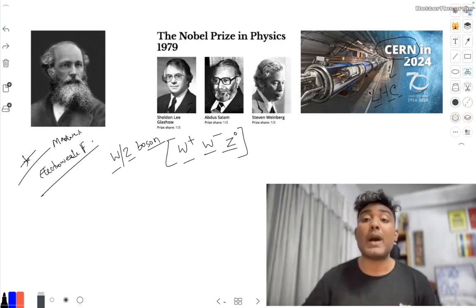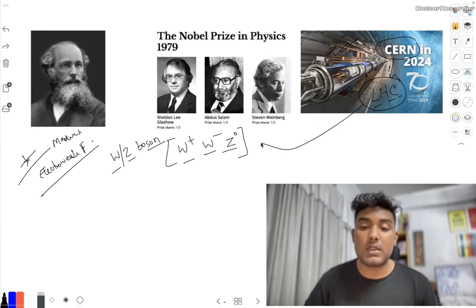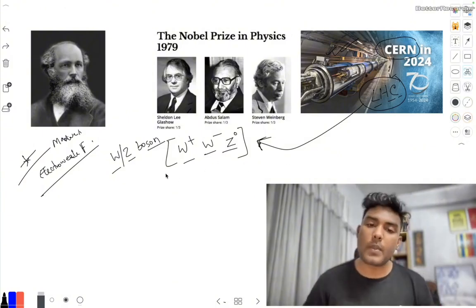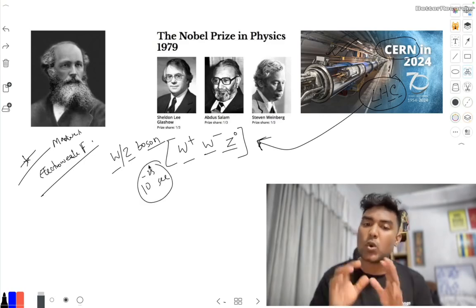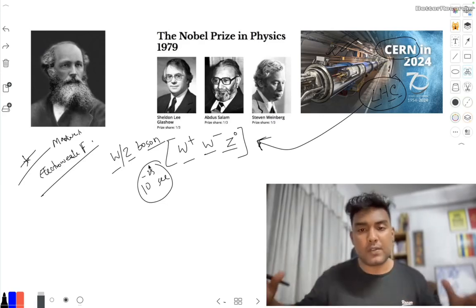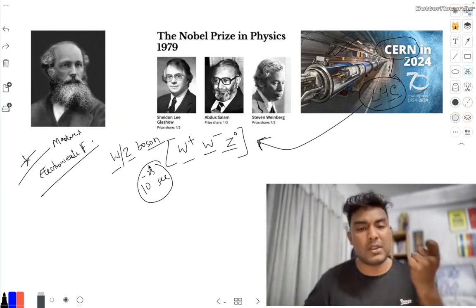With the help of the Large Hadron Collider, they discovered these three subatomic particles, and their lifetime is so short that we cannot really have them for a long time. Their lifetime is about 10 to the power of minus 25 seconds, approximately. It's so tiny, so we cannot get them for a longer amount of time. We just have them for a tiny moment.